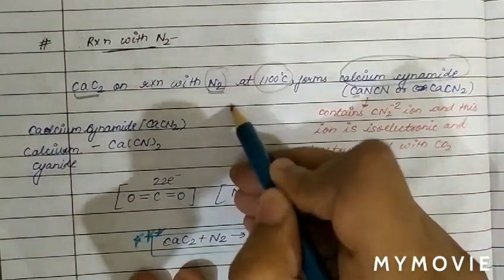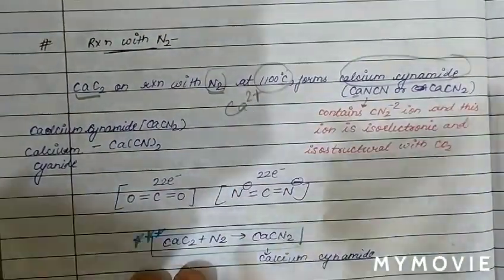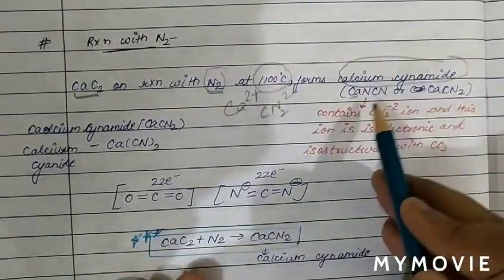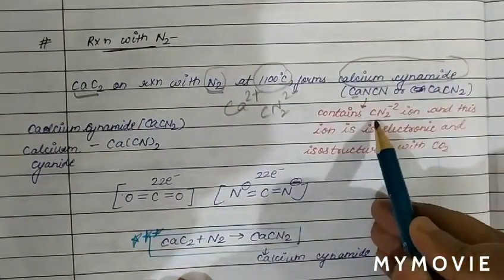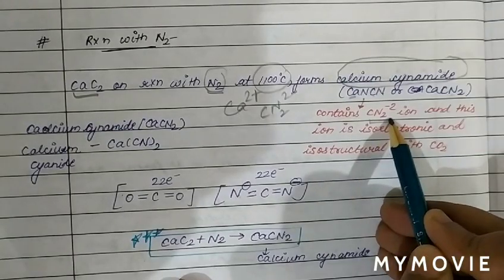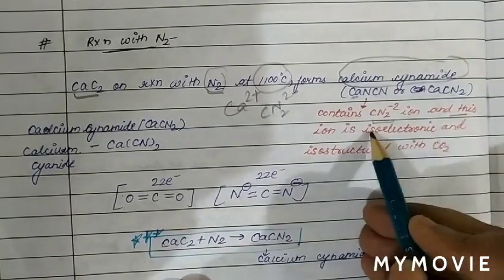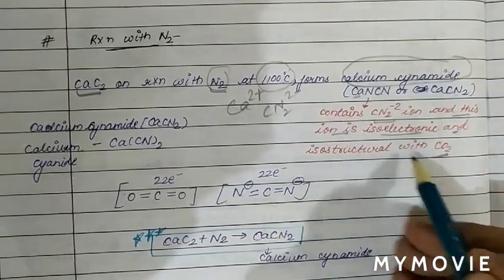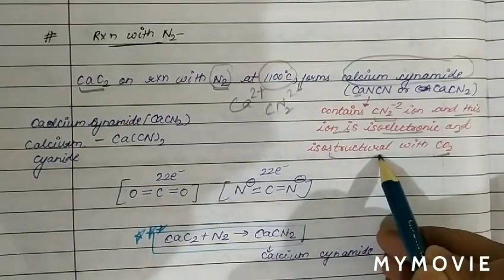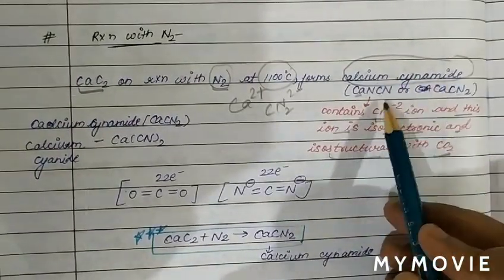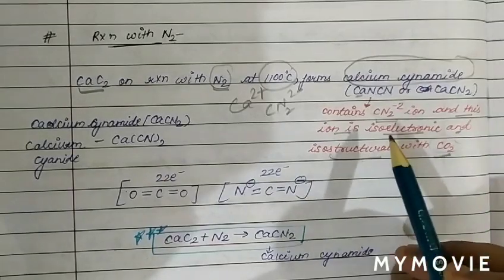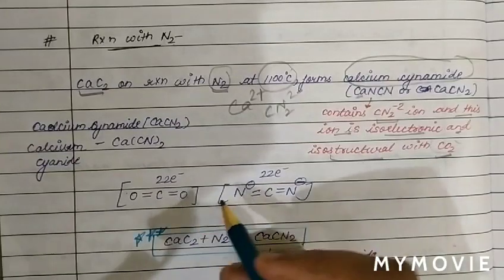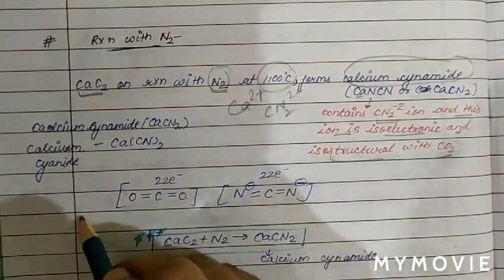Also we say CaCN2. The cationic part is Ca2+, and the anionic part is the CN2 2- ion. This ion is isoelectronic and isostructural with CO2. So the structure and number of electrons in calcium cyanamide is the same as CO2. As we know the structure of CO2, let us calculate the number of electrons.